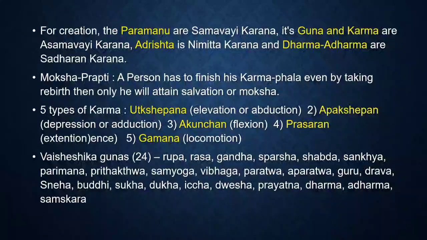They are the Rupa, Rasa, Gandha, Sparsha, Shabda, then Sankhya, that is numericals, Parimana, measurements, Pritaktva, distinguishing factors, then Samyoga, combination, Vibhaga, separation, Paratva, importance, then Aparatva, not important, Guru, heaviness, Drava, liquidity, Sneha is the unctuousness, then Buddhi, Sukha, Dukkha, Ichcha, Dvesha, Prayatna, that is an attempt to do something, then Dharma, Adharma and Samskara.